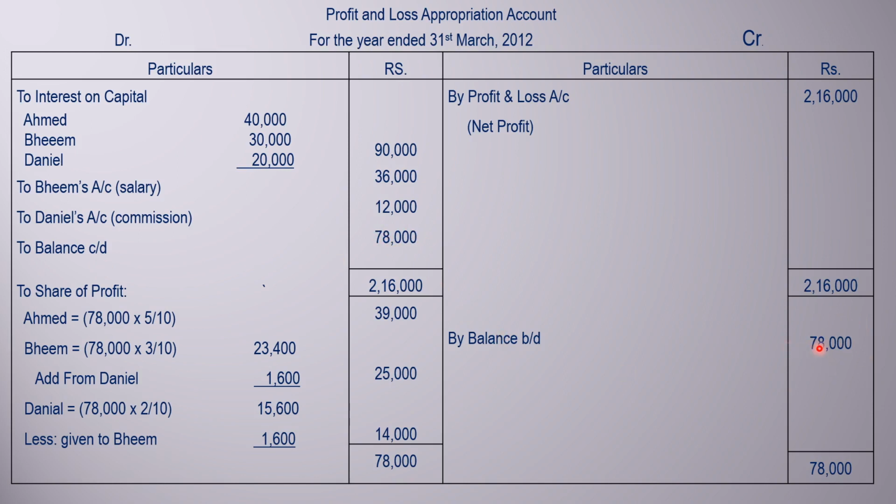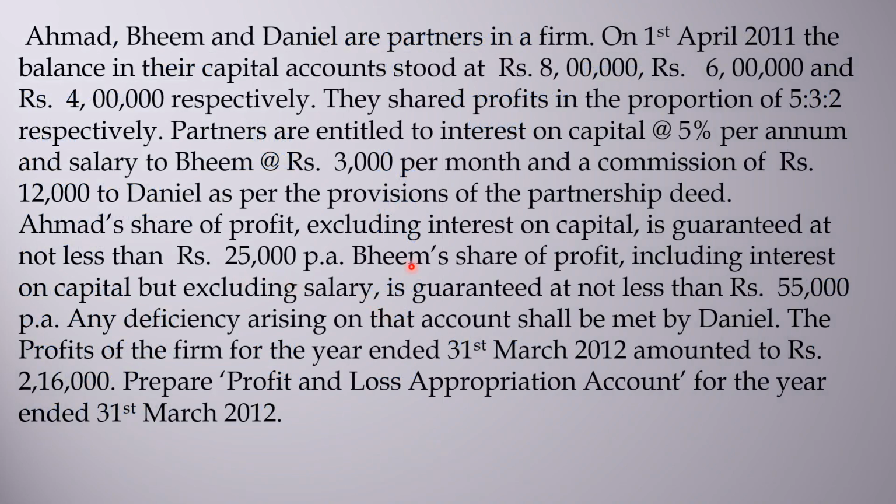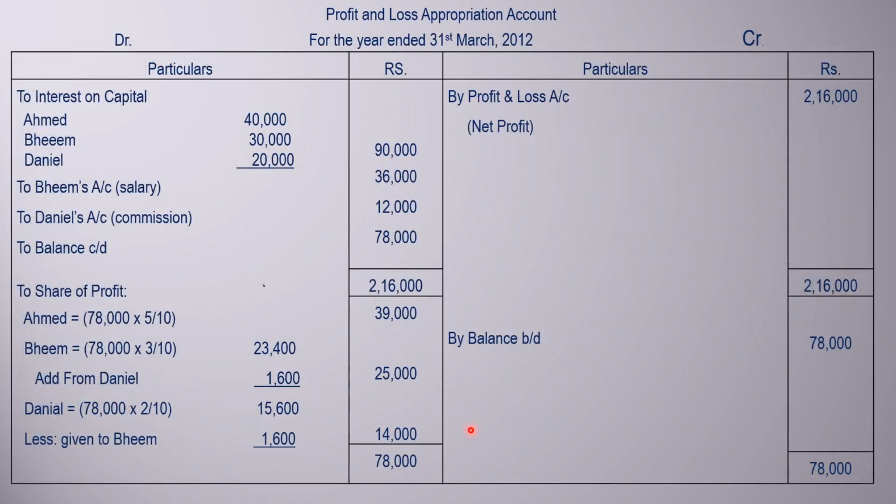78,000, the same amount. Now that 78,000 will be distributed according to the profit sharing ratio, and we'll see whether the minimum profit amount is coming or not. If it is not coming, then how much shortage is there. If you see here, first partner Ahmed: 78,000 into 5 by 10 is 39,000, whereas his minimum profit is 25,000. So in the normal situation Ahmed got his minimum profit, with no need for Daniel to bear any shortage amount. It is above 25,000.